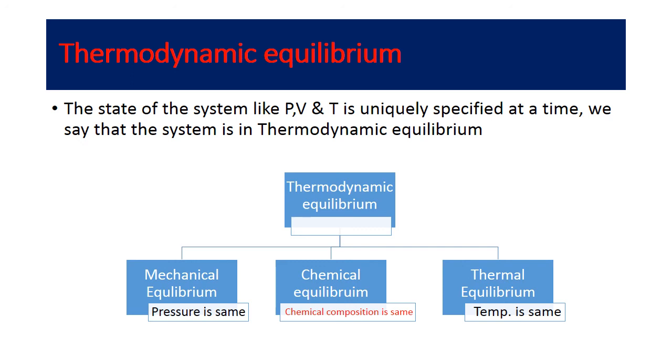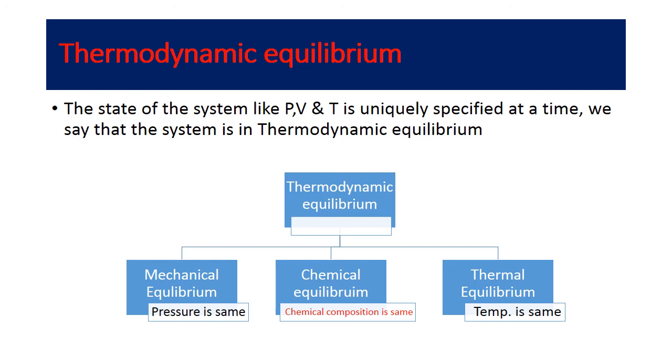That means if the temperature is 100 degrees Celsius at that particular time interval, it's 100 degrees. There cannot be any other temperature at that moment of time. Or say the volume is 100 cubic meter, then at that particular time instant, it's 100 cubic meter volume of the gas.